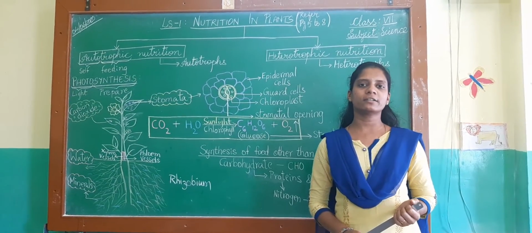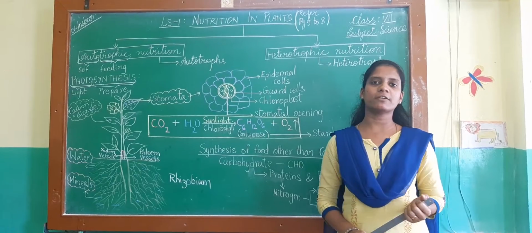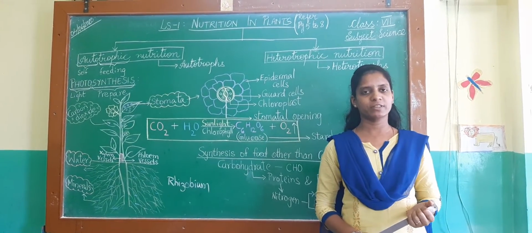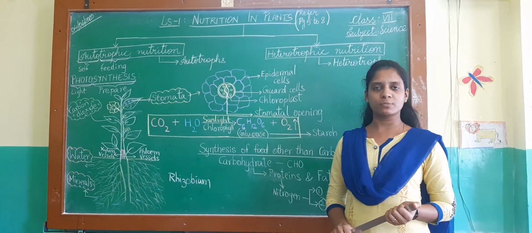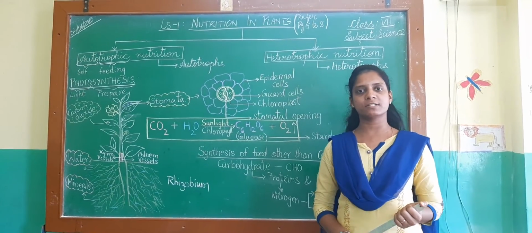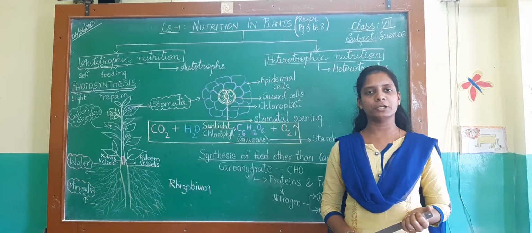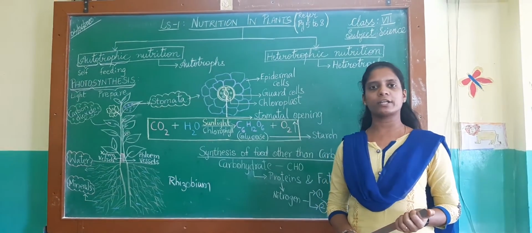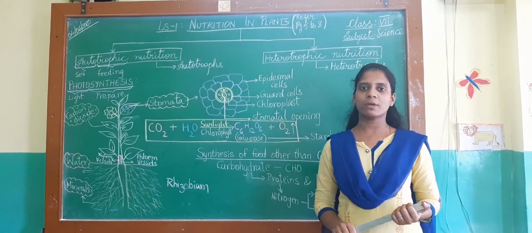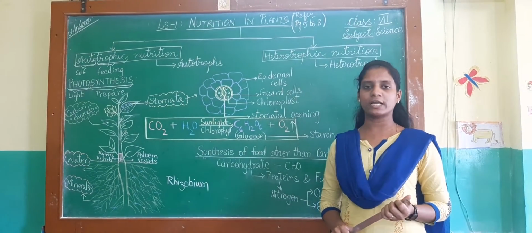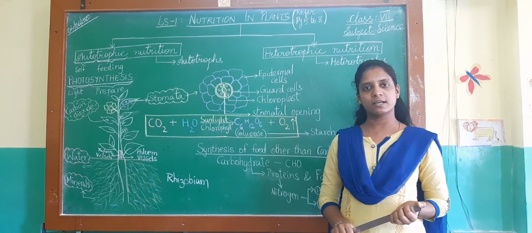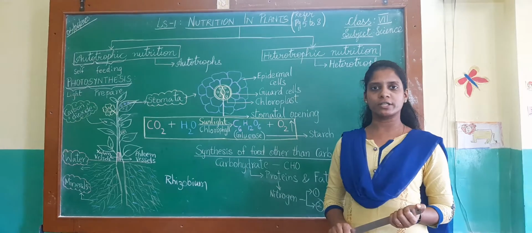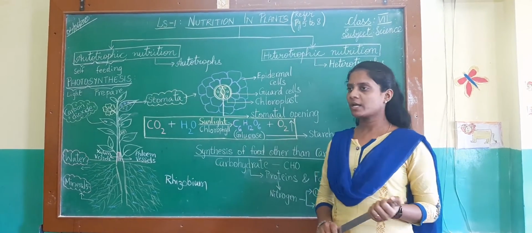Children, we all know that we need energy for various life activities. We get energy from the food that we eat. That means nutrition is a process by which all living organisms take food and utilize it to get energy. Both plants and animals are living organisms. Like animals, plants also require energy for their life activities. Thus, nutrition is a process which is very important for all living organisms to survive.